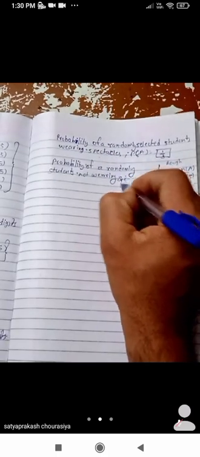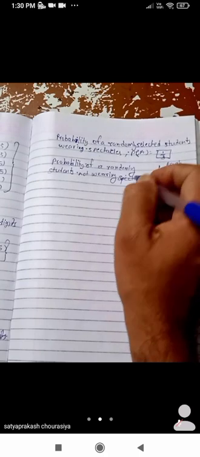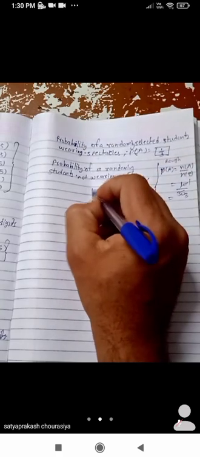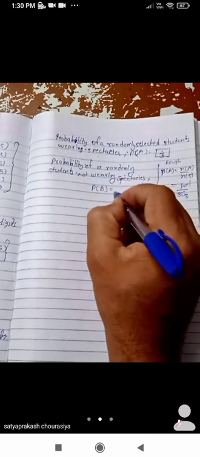Now next part. Probability of a randomly selected student not wearing spectacles, P is equals to, okay, box.